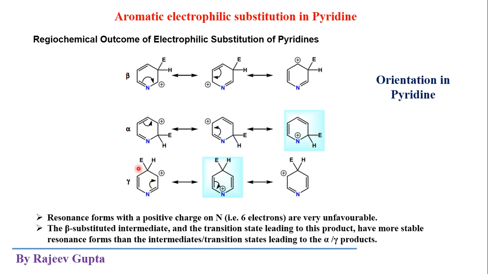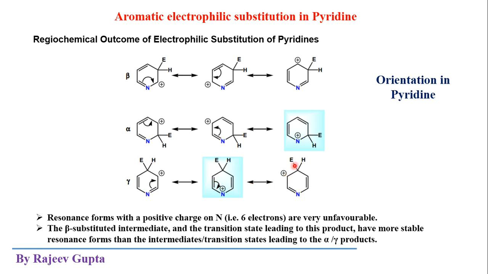These pi electrons move to form the sigma bond, and a positive charge is created, a carbocation on this carbon atom. Now these pi electrons move to this side and this positive charge goes on the nitrogen atom. In the second resonating structure, these pi electrons move from this side to this side and the positive charge goes on this carbon atom.